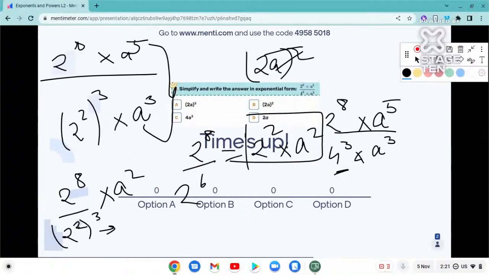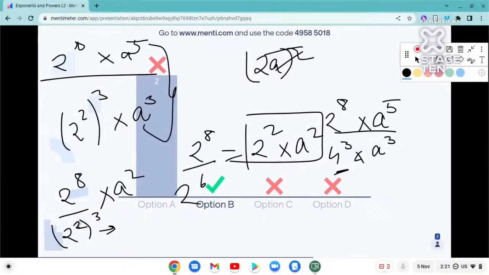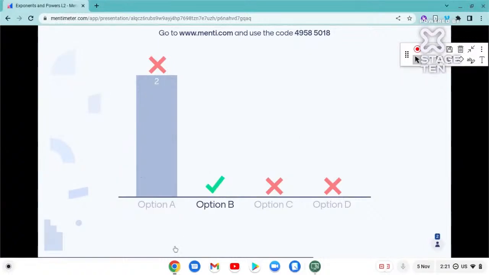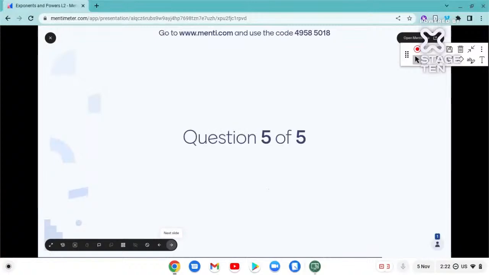Okay. So yes, the answer was option number B. Oh no, not answer A. It was B. How answer A? The answer was B. 2a whole raised to the power 2. Okay, need not worry. We will come up with more sessions to solve this type of questions. Do not worry. Okay. Last question of the day.